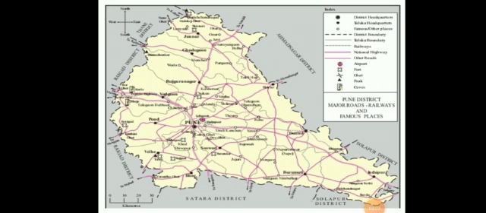Now, here's a map of Pune district. In the given index, you can see district headquarters, taluka headquarters, famous other places, district boundaries, taluka boundary, railways, national highway, other roads, airport, fort, ghat, peak, caves. So this map is Pune district's major roads, rails and famous places map. You can look at this map in your book also on page number 42.